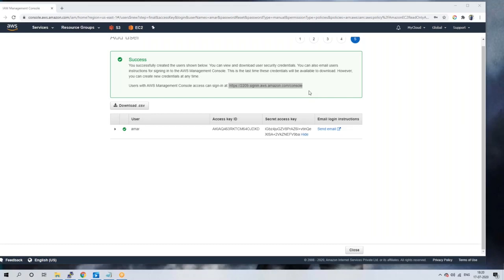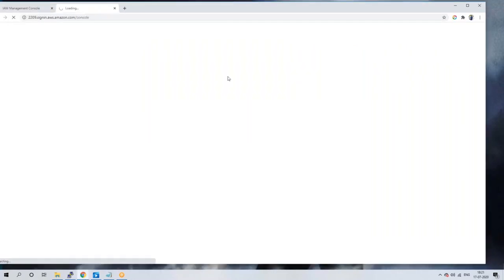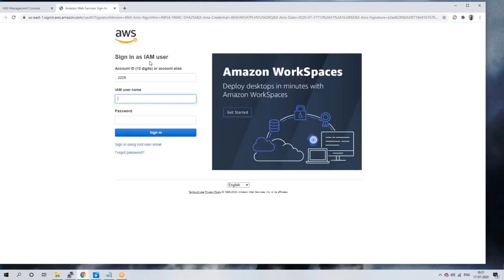For every account, one ID will be there, one link will be there. This is your account ID link. Every IAM user should use this same link only, guys. Now click on that link. What we will do is provide this link plus user details to that Amar user. So now the Amar user can log into the same account, guys.